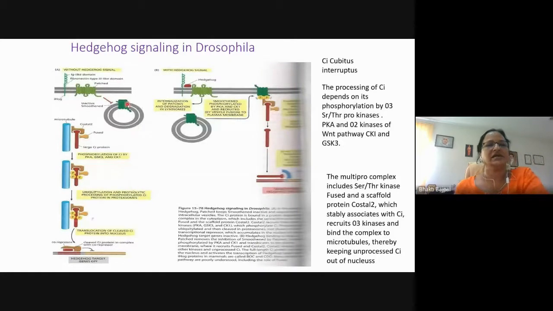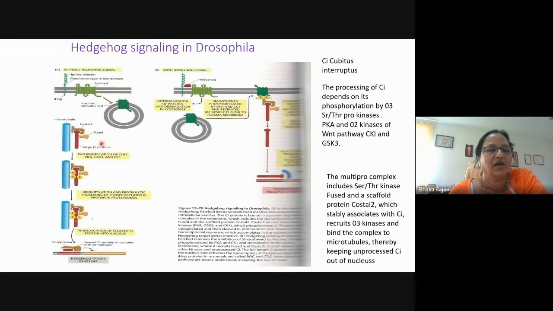So here you can see that there are three genes which code for the hedgehog protein: Sonic, Desert, and Indian hedgehog. And there are three receptors for hedgehog protein: IHOG, which has an immunoglobulin domain and a fibronectin type domain; Patched, which is a 12-membrane pass protein; and Smoothened, which is a 7-membrane pass protein. Now, IHOG and Patched act as the co-receptor for the hedgehog signal, whereas Smoothened is kept in the inactive form inside the vesicle by Patched.